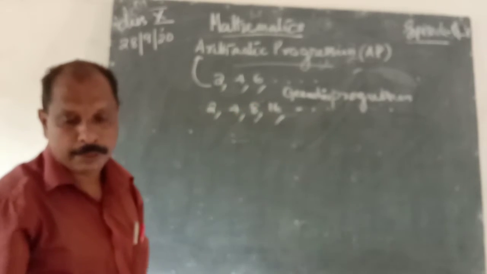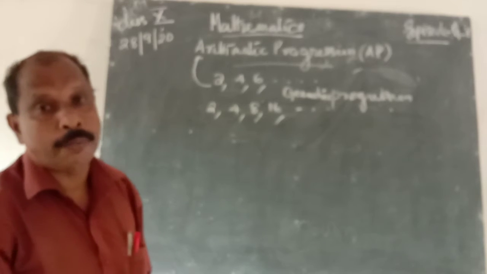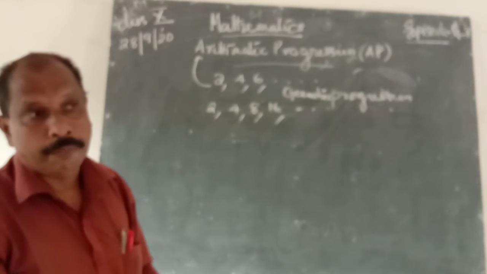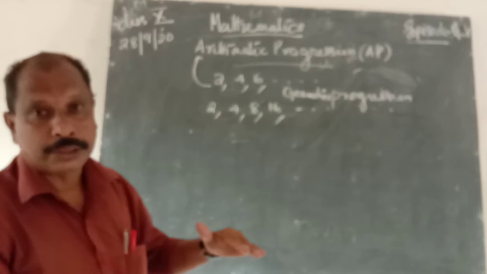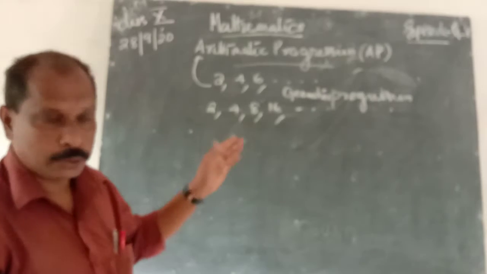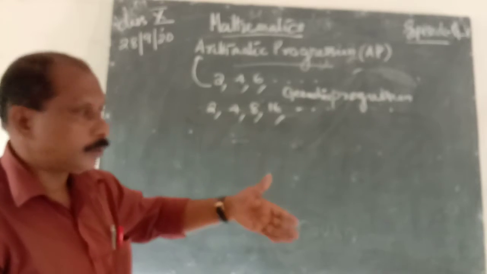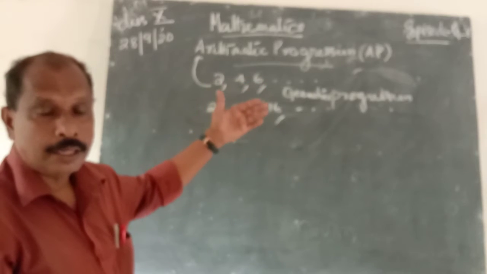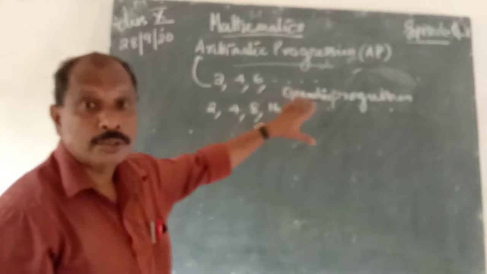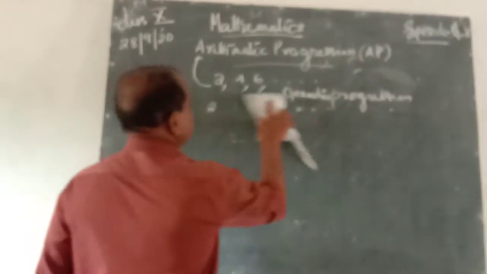We will study thoroughly the arithmetic progression and different problems of it. Word problems are also used in arithmetic progression. And in the higher classes, we consider the arithmetic progression and also geometric progression.